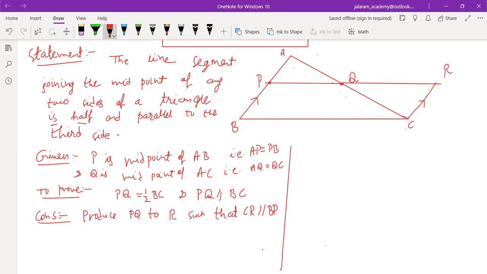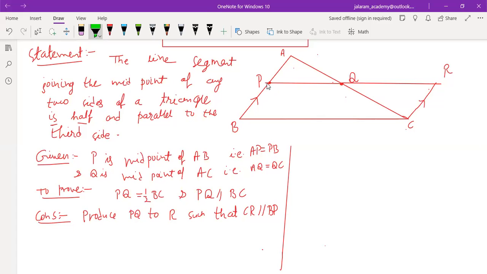Understood, everyone? Then we will prove that PBCR is a parallelogram. If PBCR is a parallelogram, then PR will be parallel to BC. And if PR is parallel to BC, then its part PQ is also parallel to BC. Understood?